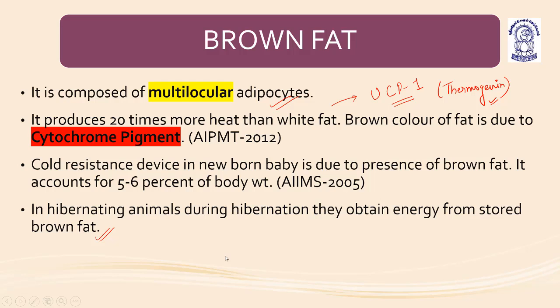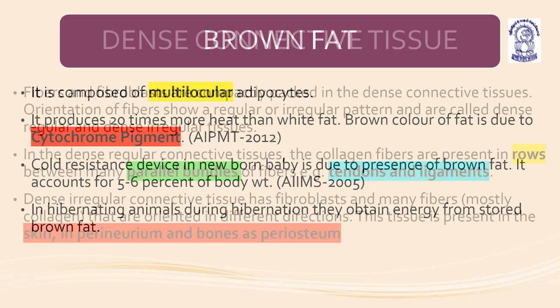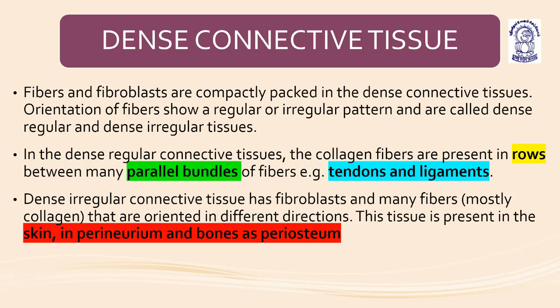Now coming to the next, white fat and brown fat is done. The differentiating table between brown fat and white fat I have already explained, so please go through my previous videos to have a look at that. Now, areolar connective tissue is completed. The adipose connective tissue is completed. Now we are going to talk about the dense connective tissue.